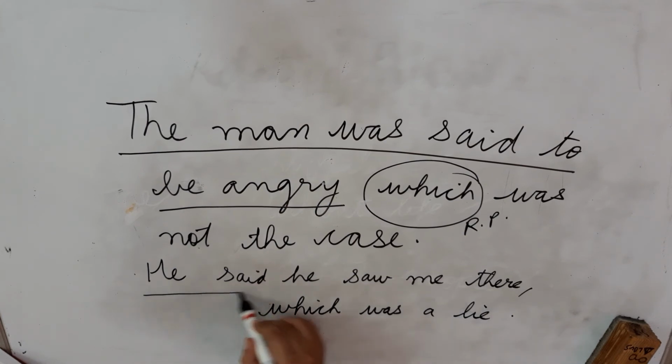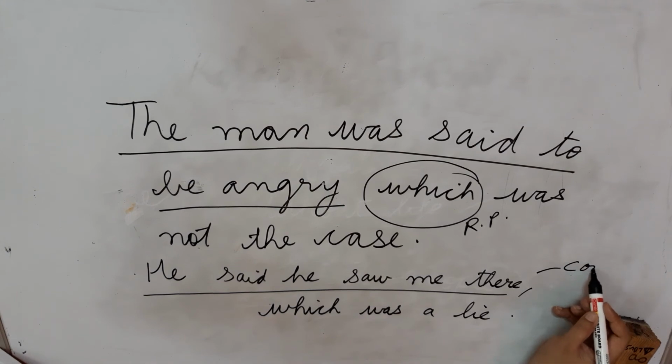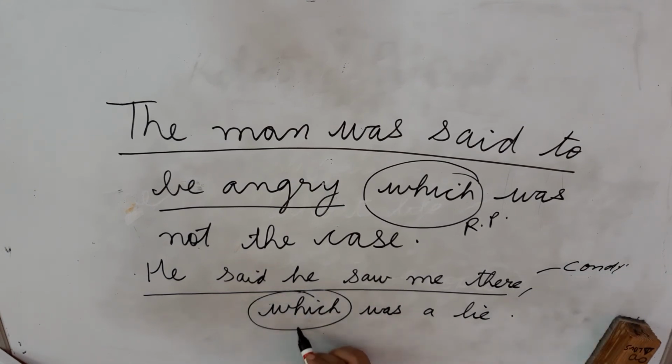So he said he saw me there is something that is told. It can be a condition. Okay, but this condition is the relation. That means whatever is said about this was a lie. So we have joined this. This is the relative pronoun and it is pointing towards this statement that has been given here.